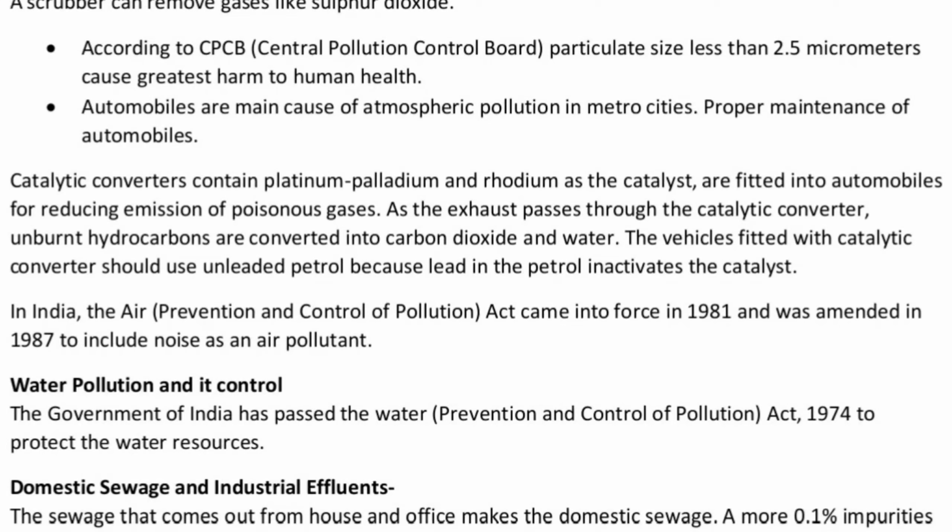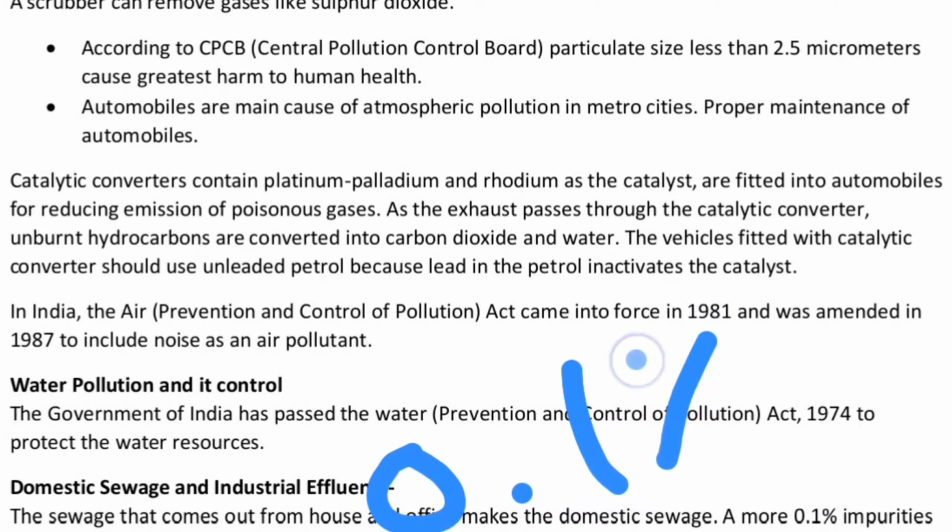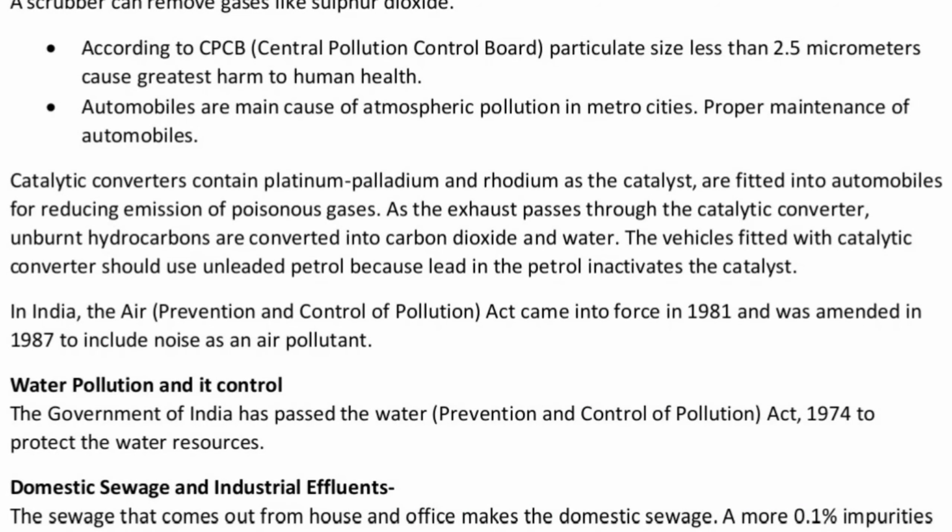Domestic sewage and industrial effluent. Domestic sewage is the waste water from domestic households, whereas industrial effluent is the waste water from the industries. The sewage that comes out from houses and offices makes the domestic sewage, whereas even 0.1% impurity can make domestic sewage unfit for human use.